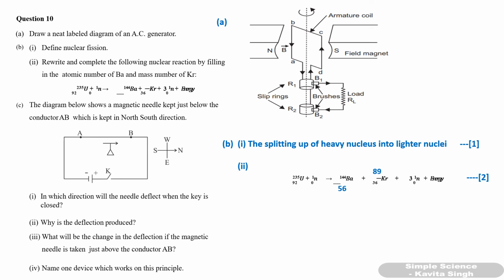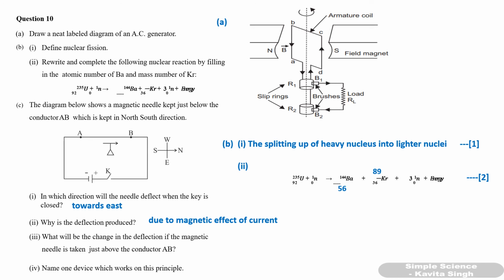Okay. C part, C question. The diagram below shows a magnetic needle kept just below the conductor AB, which is kept in north-south direction. First part, in which direction will the needle deflect when the key is closed? So when the key is closed, the direction of current will be from positive terminal to negative terminal, and the deflection will be towards east. Okay. Why is the deflection produced? Why is the deflection seen in the needle? Because of the magnetic effect of current.